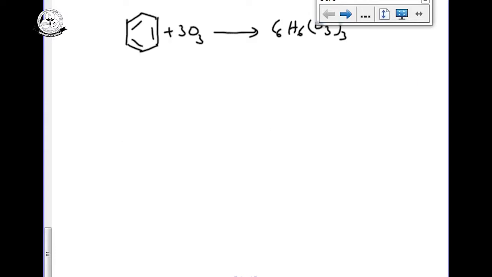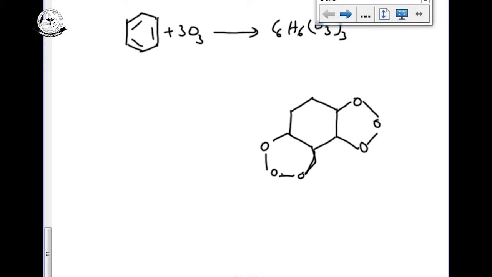Otherwise we need it in the form of structure, meaning that I am breaking 3 double bonds here. So 1 double bond here, the double bond oxygen you can break, and another one here, this O, ozonide.